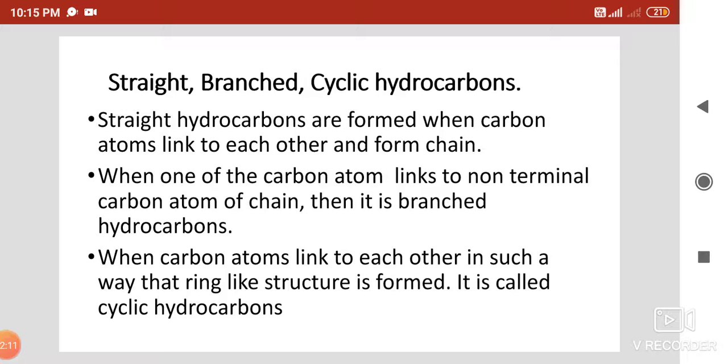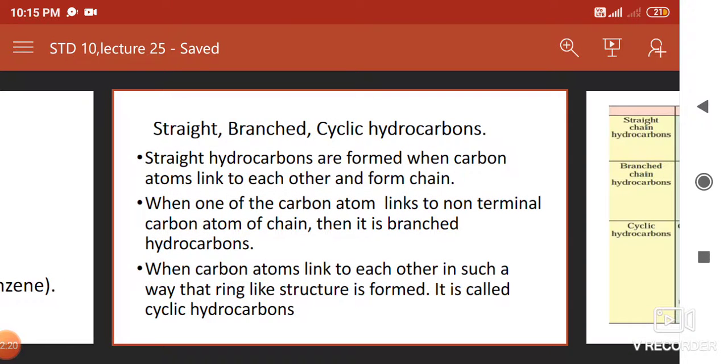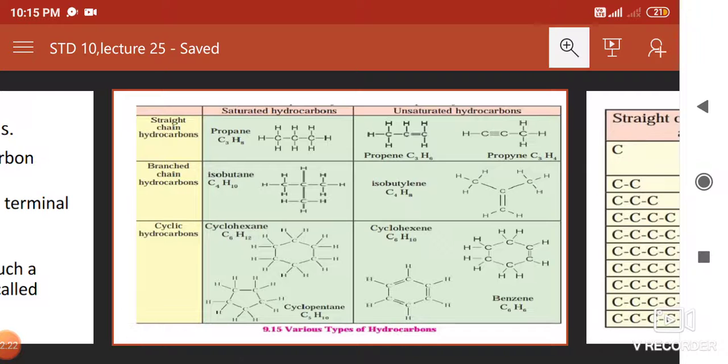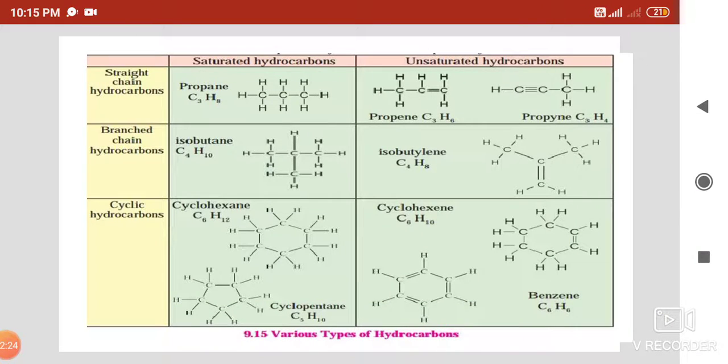And when carbon atoms link to each other in such a way that a ring-like structure is formed, it is called a cyclic hydrocarbon. In this chart, you can see the straight chain hydrocarbon, branched chain hydrocarbon and cyclic hydrocarbon.